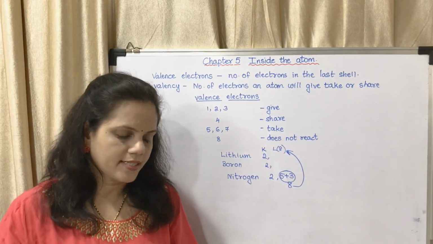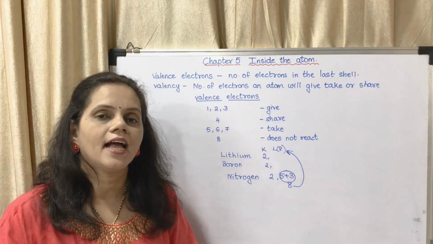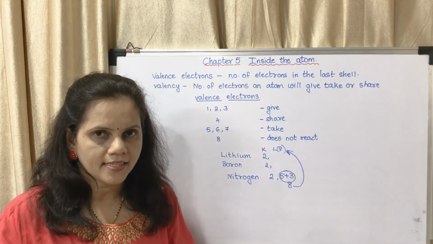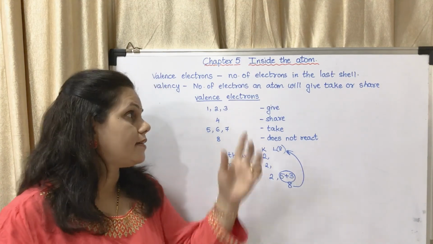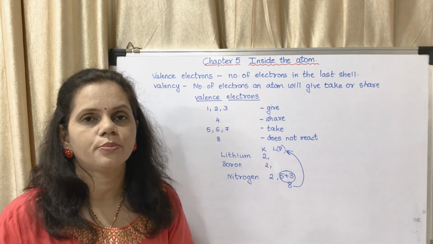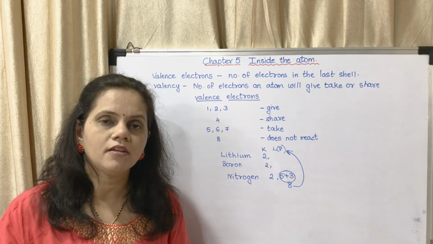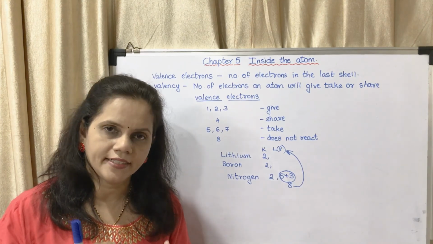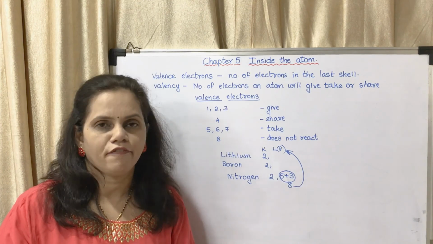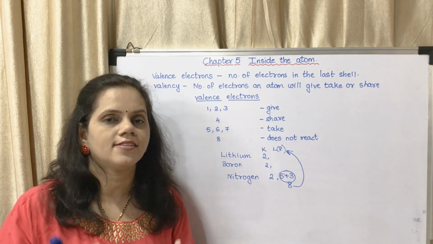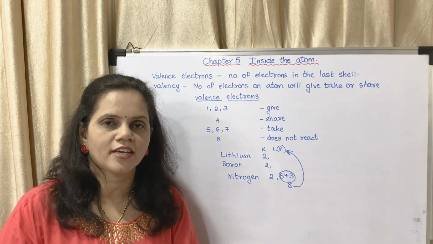So this is what valency and valence electrons are. Basically, you may understand this, write these definitions in your notebook, and practice the table for today, whatever we had done, the table about valence electrons and valency. In the next lecture, we will see what is there in the textbook. Okay, thank you.